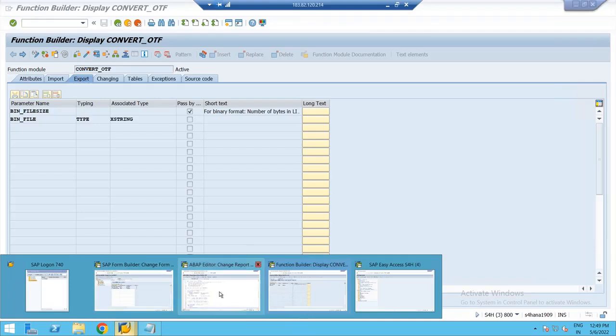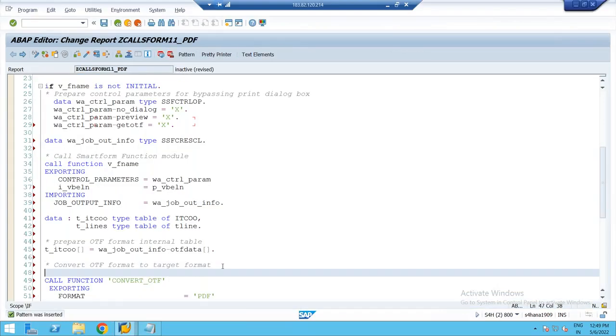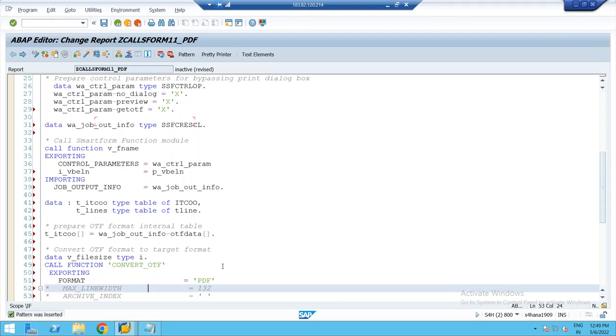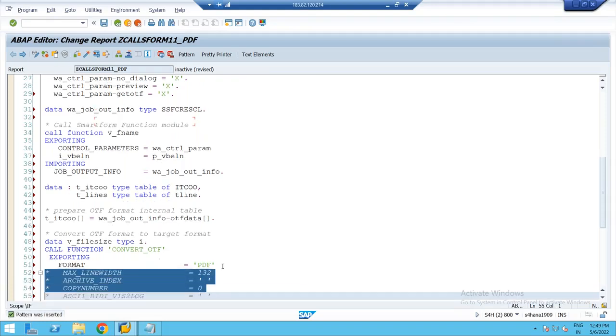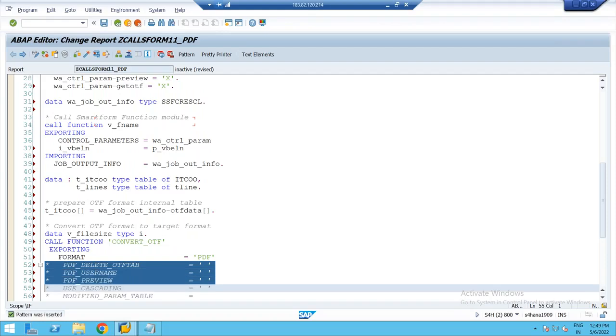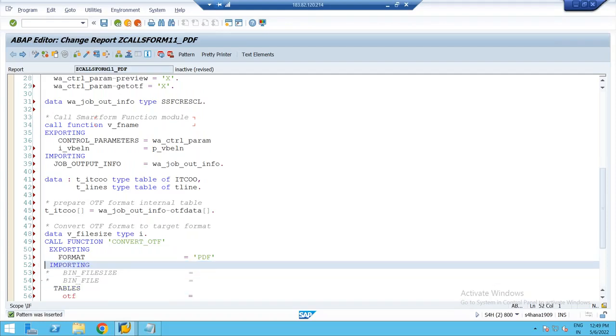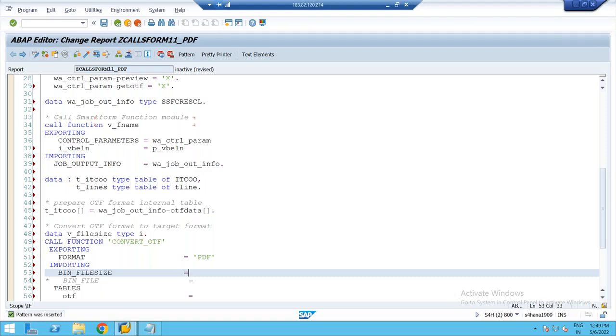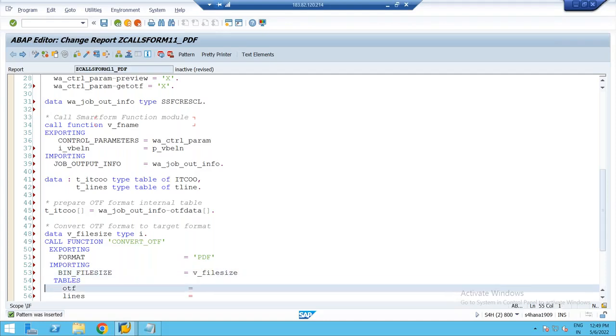So I'll declare a variable somewhere here. I'll say data v underscore file size, type I. Here I'll say format equal to PDF. Then importing file size. I'll import that in my variable v underscore file size, and the internal tables you have to pass.